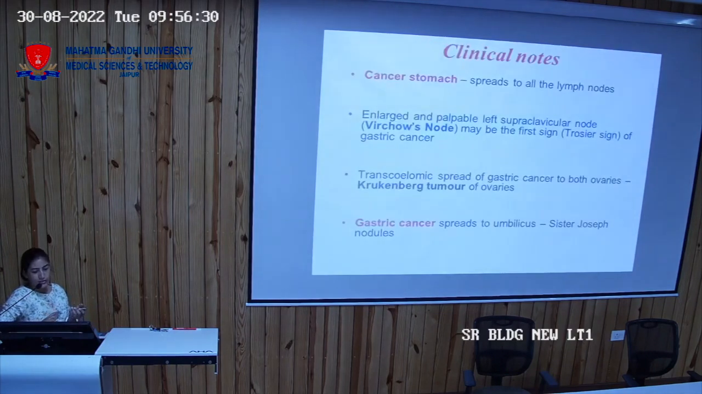Now coming to the clinical anatomy. So this we have discussed, Troisier's sign. Then one is Krukenberg tumor of ovaries. If the metastasis spreads to the ovaries, it is called the Krukenberg tumor. So this is the transcoelomic spread of the gastric cancer to the ovaries. Then gastric cancer can spread to the umbilicus. In that case the swollen nodules are called the Sister Mary Joseph nodules.